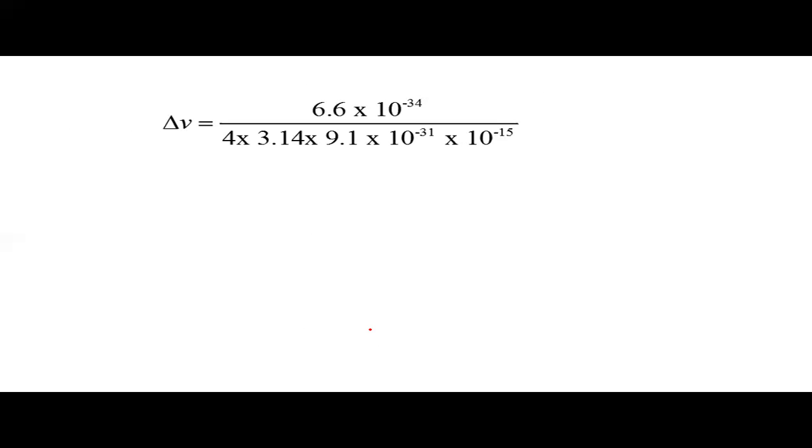When we place the values of h, that is 6.6 into 10 to the power minus 34, value of pi 3.14, mass of electron 9.1 into 10 to the power minus 31, and diameter of nucleus, that is 10 to the power minus 15, which acts as uncertainty in position, the answer comes to be 5.7 into 10 to the power 10 meter per second.